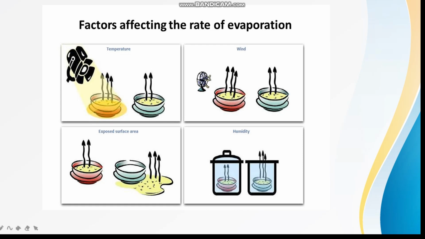Wind speed also affects the rate of evaporation. When the wind is light, evaporation also takes place slowly, whereas when the wind is very fast, the rate of evaporation is high. Similarly, when the exposed surface area of water is large, the rate of evaporation is high. And as I told earlier, humidity also affects the rate of evaporation. Drier air can absorb more water vapor, whereas air which is already filled with water vapor decreases the rate of evaporation.